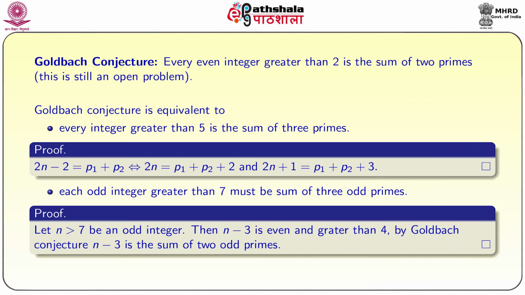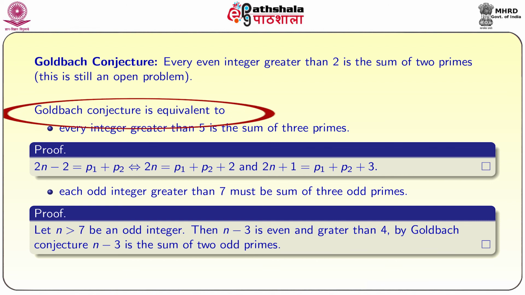So, now we will see the Goldbach conjecture. This is one of the oldest problems in number theory, still waiting for a proof. It says that every even integer greater than 2 is the sum of 2 primes. So, this problem is still open. This is one of the beauties of number theory. The statement is very easy to understand, and people have tried to prove it, and it is verified for billions of integers. It is true for the first billions of integers, but we have not proved it in general. So, still it is a conjecture.